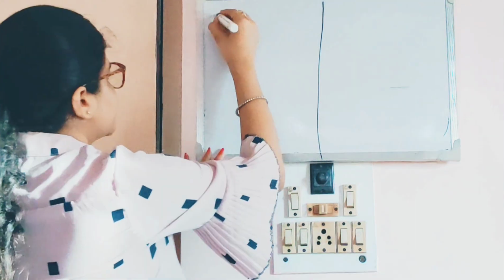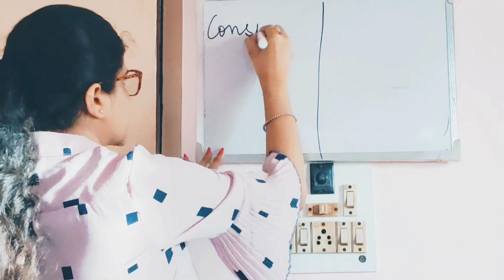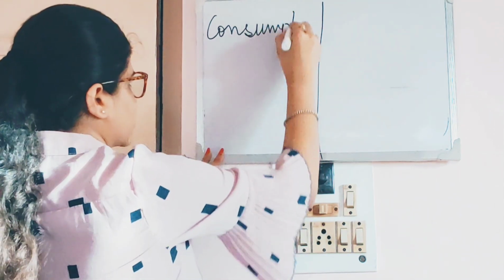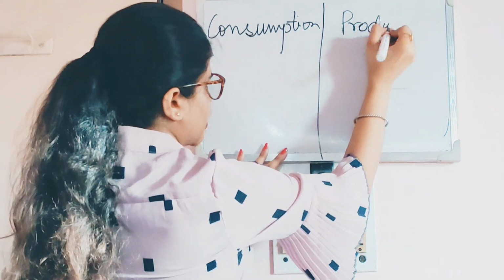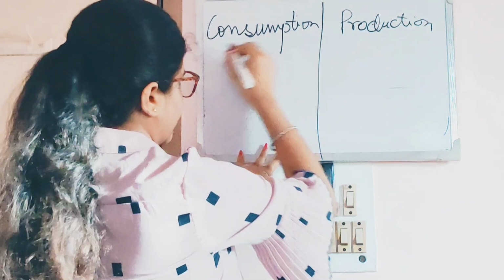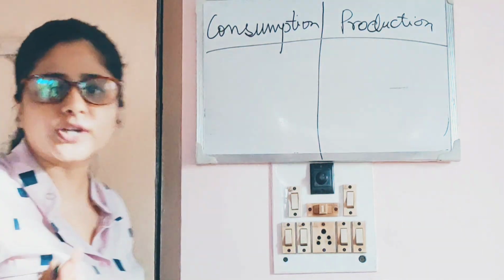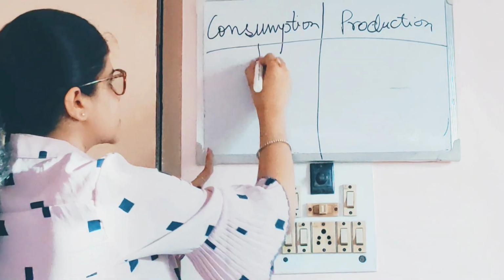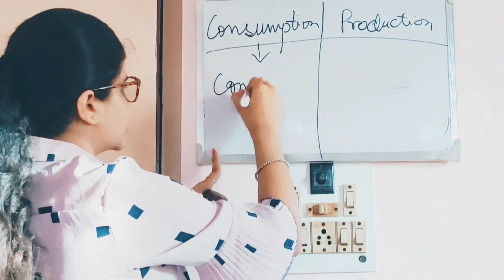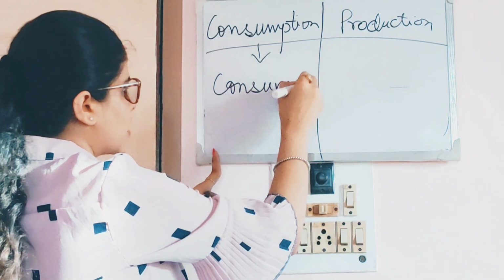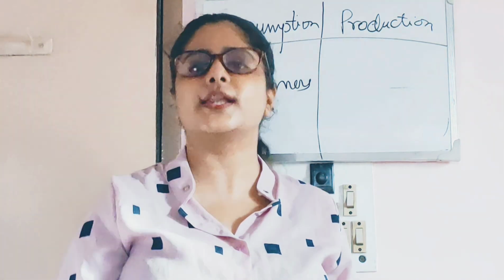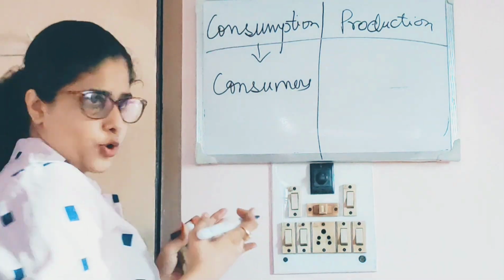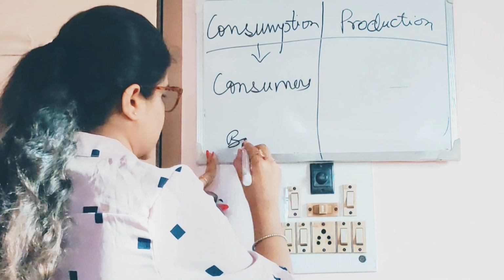Like I'll tell you. In the previous class we had learned about consumption. Remember? Yes. So in this class we will do production. How are they related? See, production and consumption. Consumption is basically from the consumer's point of view. If there are topics which will be taught to you or which you will learn from a consumer's point of view, like budget.